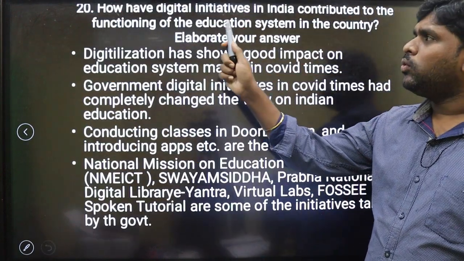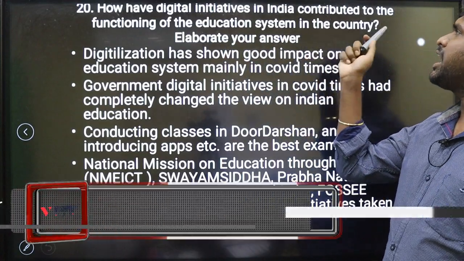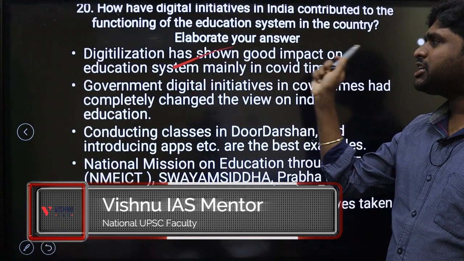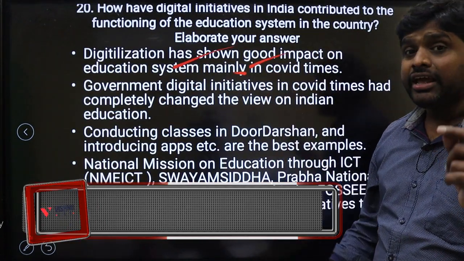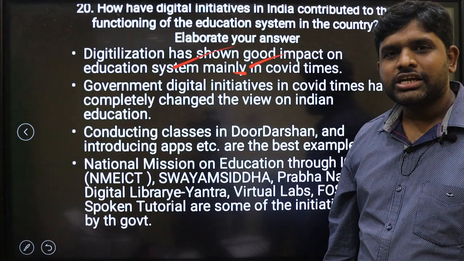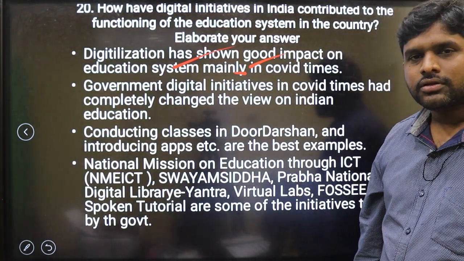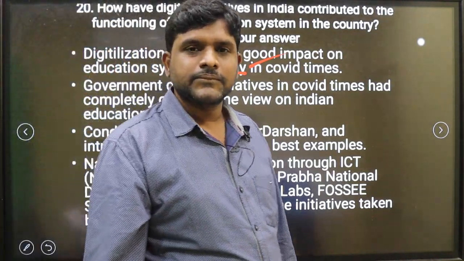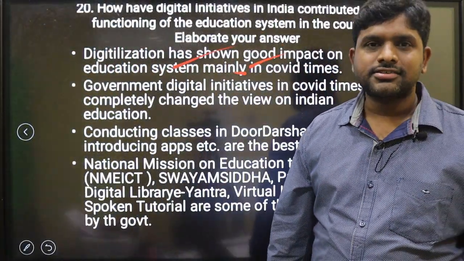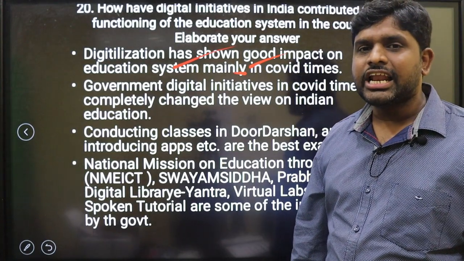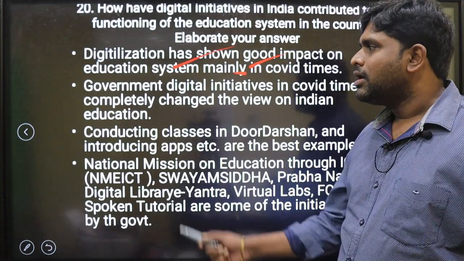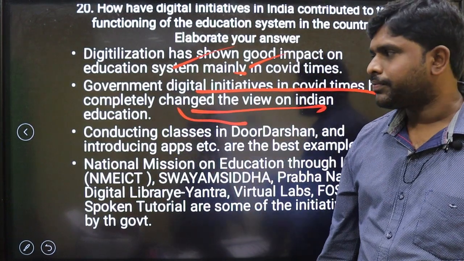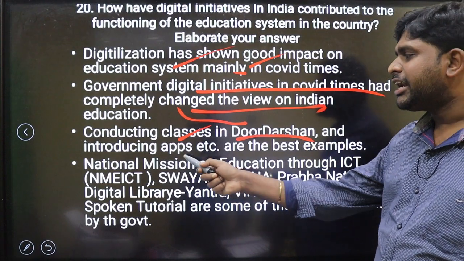Last question. How have digital initiatives in India contributed to the functioning of the education system in the country? Digitalization has shown good impact on the education system, mainly in COVID times. Online education. Write the example of Kerala, Namma Basai, in tribal areas. The online education, the digitalization of government schools. Government digital initiatives in COVID times had completely changed the view on Indian education. Conducting classes on Doordarshan and introducing apps, etc.